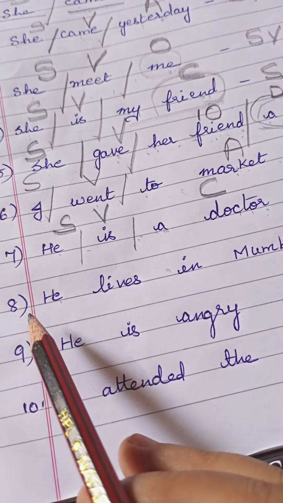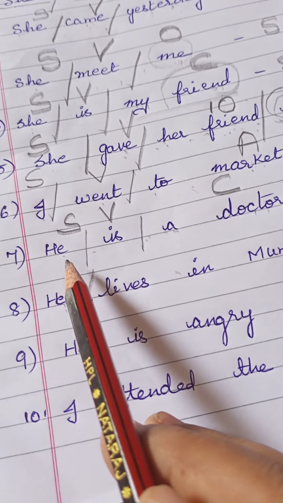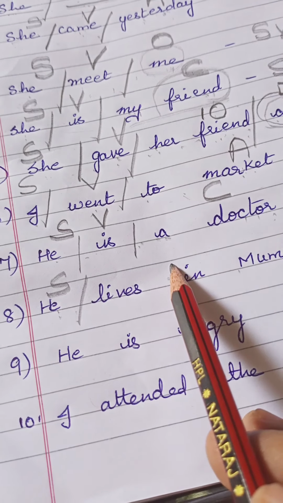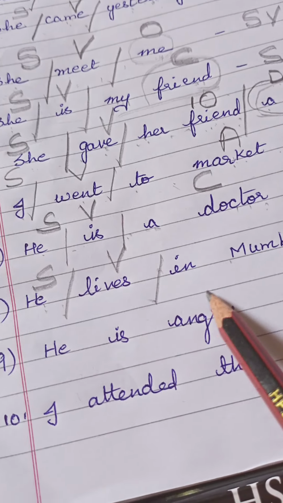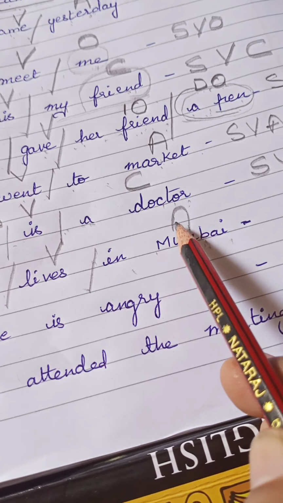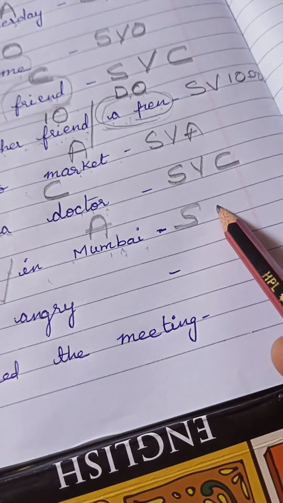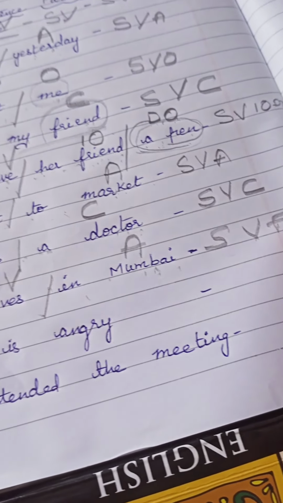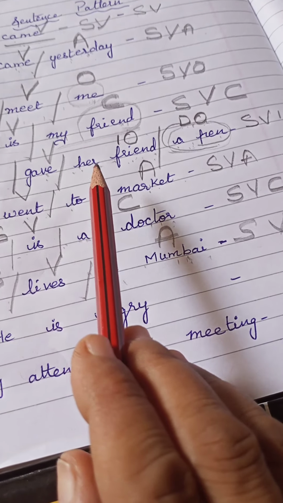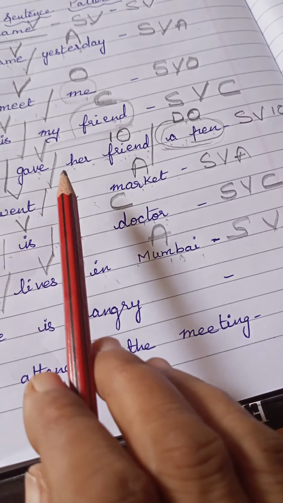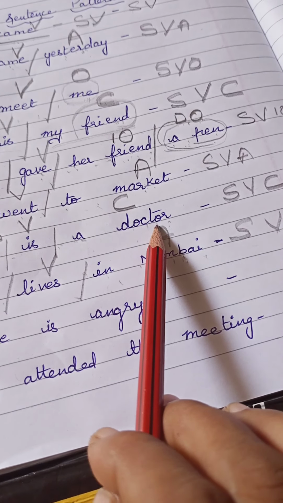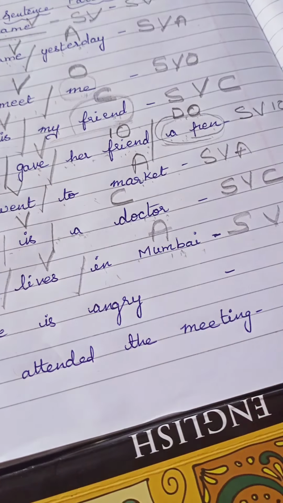And then the next sentence. He lives in Mumbai. What is he? He is the subject, the person who is doing the work. And what is he doing in Mumbai? He lives in Mumbai. So V. Where? Mumbai. Mumbai is a place, so it should get A. So it is S, V, A. Now remember, these prepositions, articles and common nouns are all shadows. They will always come nearby the adjacent word. They will not have a separate bifurcation.